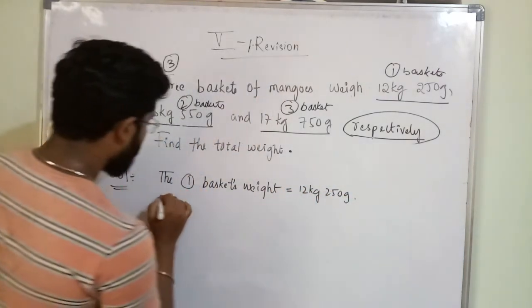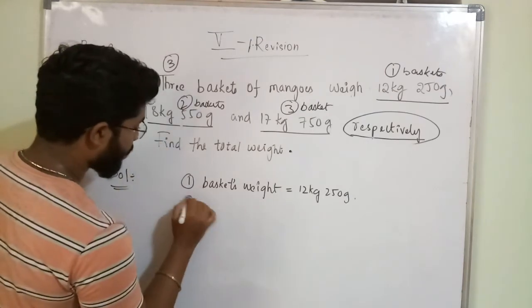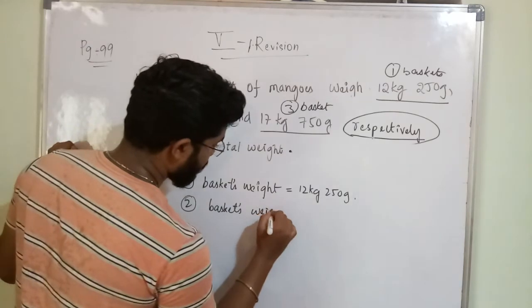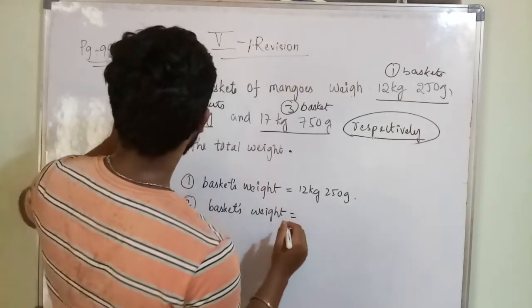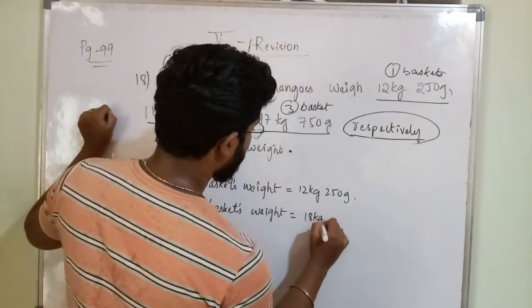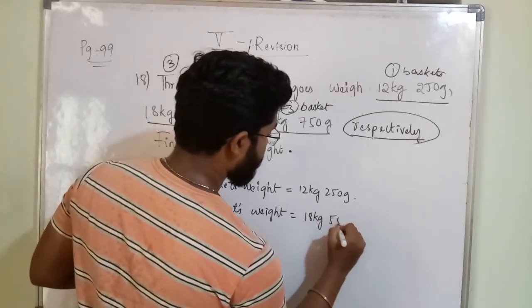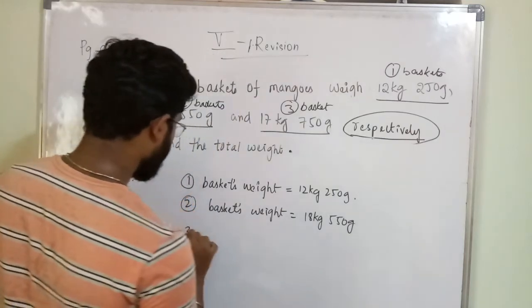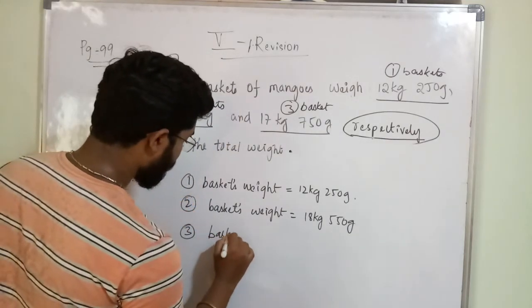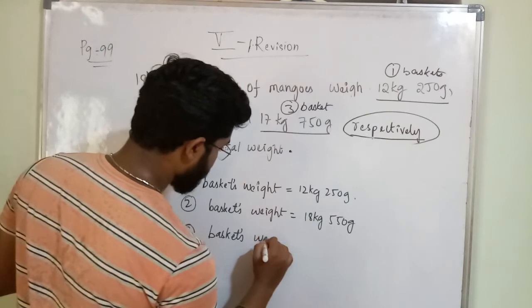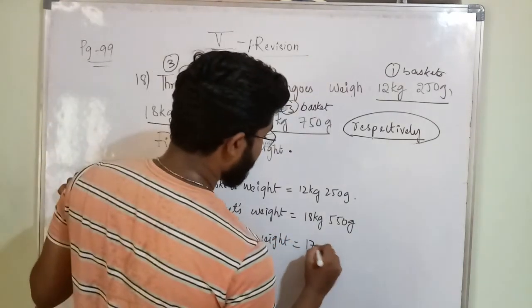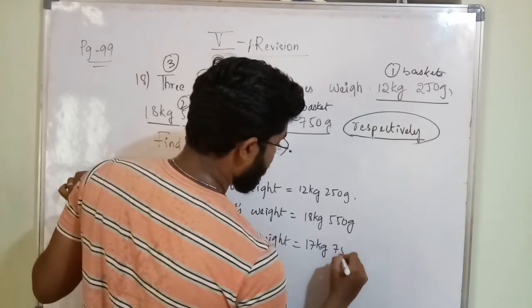Okay. First basket's weight. Second basket's weight is 18 kg 550 grams. Okay. Third basket's weight is 17 kgs 750 grams.